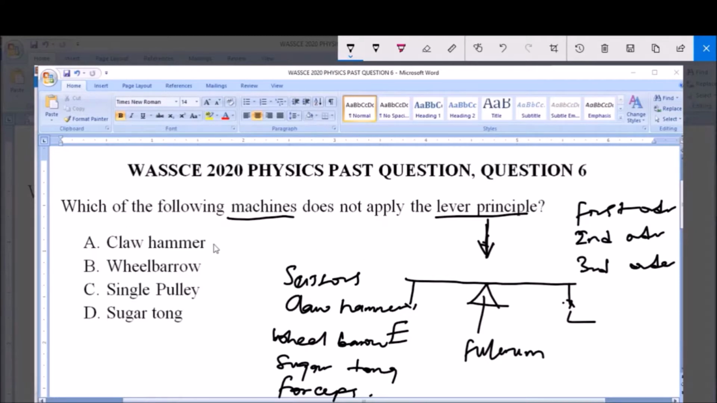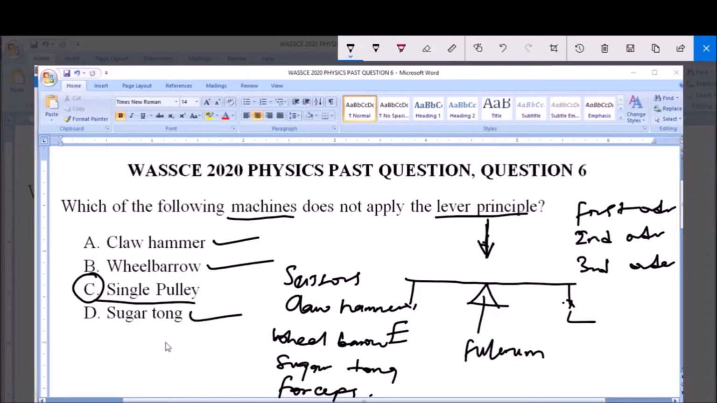Now the question says, which of the following machines does not apply the lever principle? You can see the claw hammer applies the lever principle, likewise the wheelbarrow and the sugar tongs. But option C here says single pulley. A pulley system is another type of machine that does not apply the lever principle. This pulley system is usually used to raise or lower heavy loads.